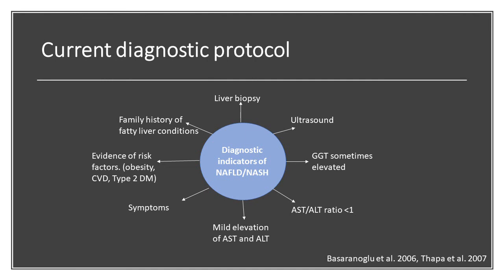Biochemically, we test for NAFLD through analysing the aminotransferase enzymes, AST and ALT, and glutamyl transpeptidase, or GGT. AST and ALT are usually only mildly elevated in serum in these conditions, with levels of only 1 to 3-fold higher than the upper normal reference limit. In fatty liver conditions, the AST to ALT ratio is usually less than 1. GGT can also be used as a diagnostic factor, as it can sometimes be seen to be elevated in serum, but it's not very conclusive for fatty liver diseases. It's more of a supporting test of the AST and ALT results.